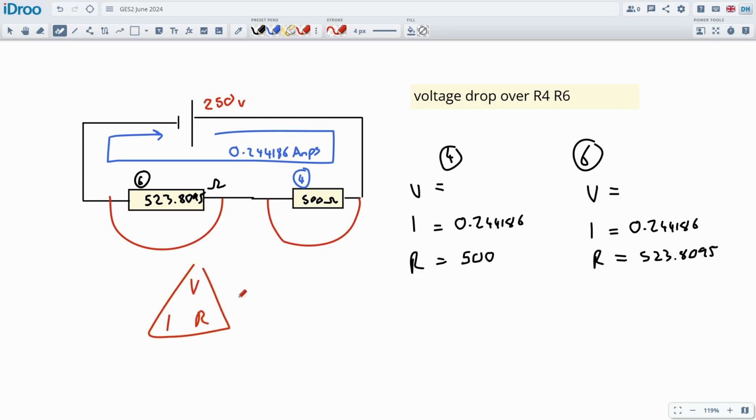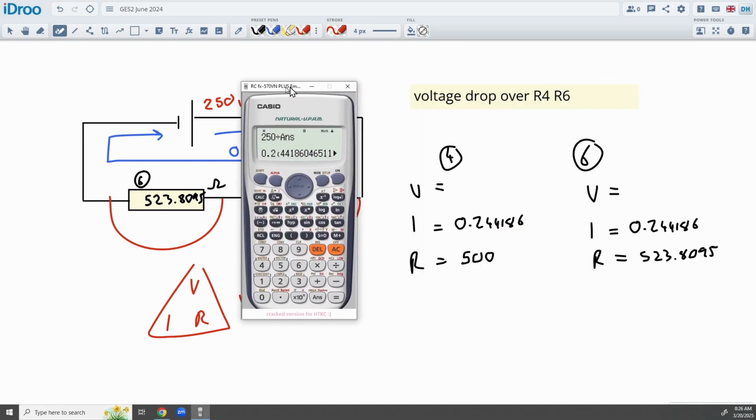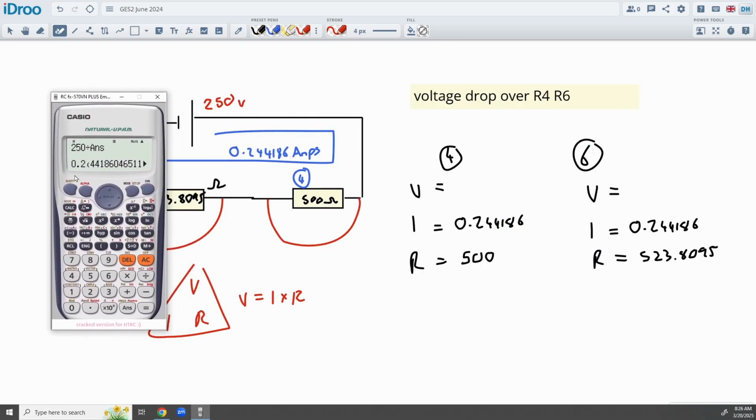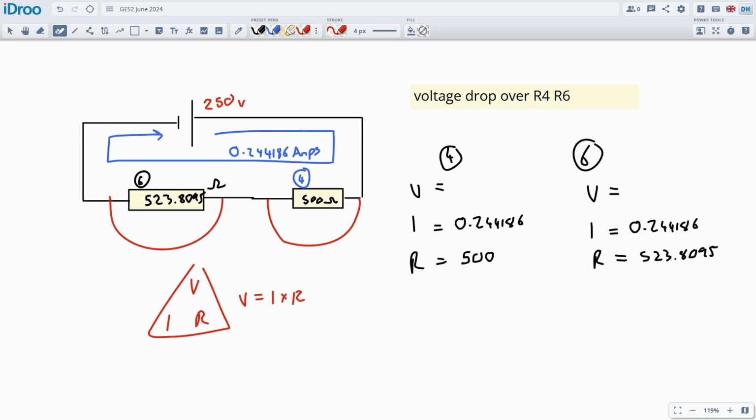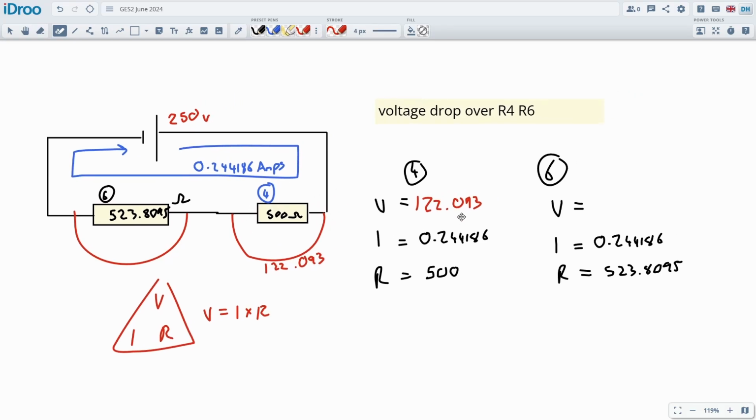Great. Using Ohm's law, we can calculate the voltage using VIR. V is equal to I times R. We're going to multiply these two numbers together to get the voltage drops. So 0.244186 times 500 is 122.093, which means there's a 122.093 volt drop across that first component.